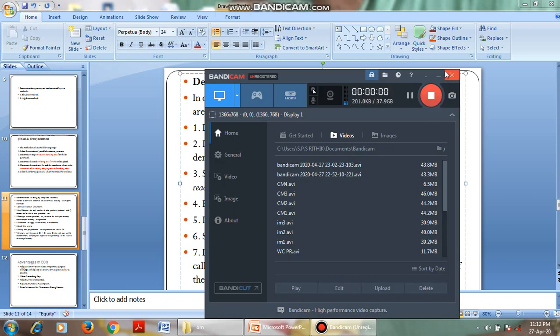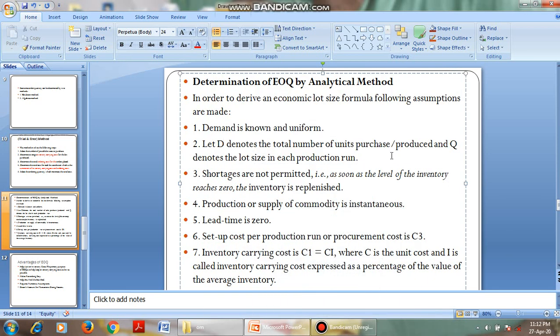Production and supply is instantaneous, that is, we have to get the products instantly, immediately. Lead time, the time gap, should be 0. And setup cost per unit or procurement cost is C3. Inventory carrying cost is known through CI, where C is the unit cost and I is the inventory carrying cost.